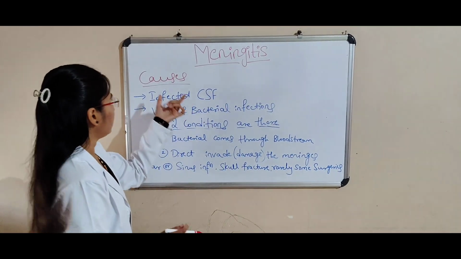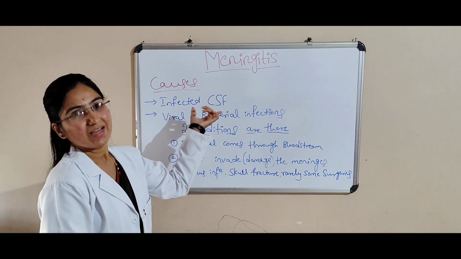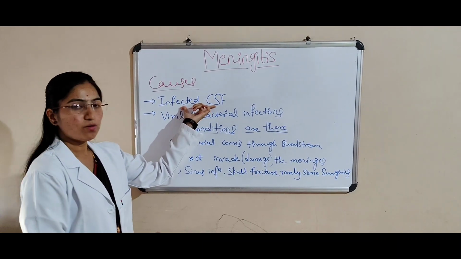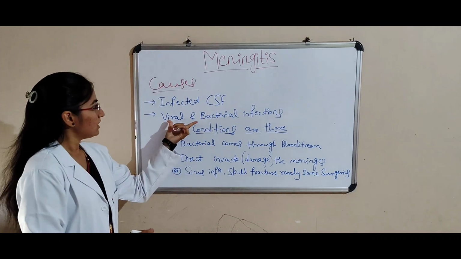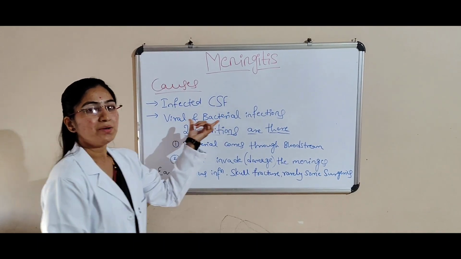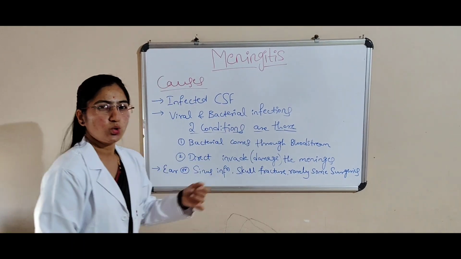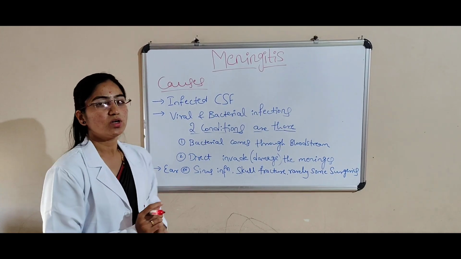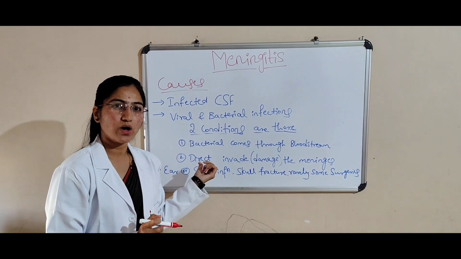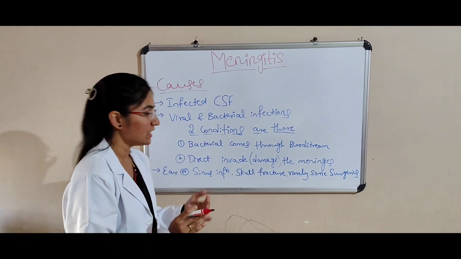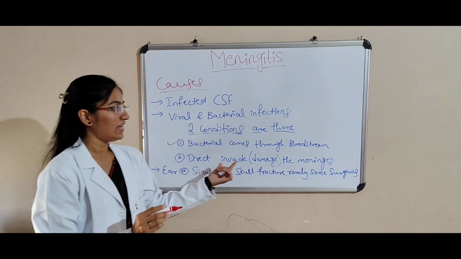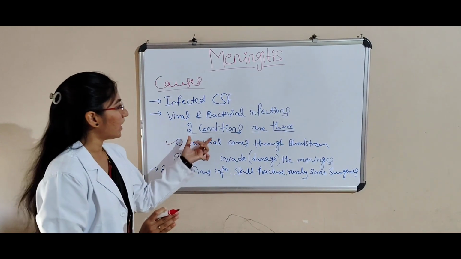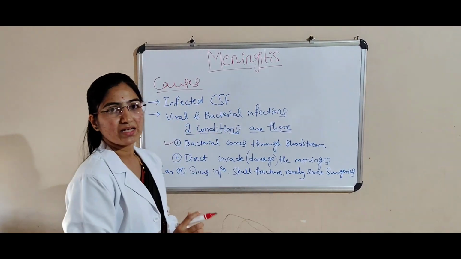Next we'll see the causes. First cause is an infected CNS. When the cerebrospinal fluid gets infected, at that time also one can get meningitis. And then the most important cause is viral and bacterial infections. Here two conditions are there. Bacteria enter through the bloodstream, reach the brain and spinal cord, and cause acute bacterial meningitis. Another one is direct invasion of the meninges, that is, directly damaging the meninges. These are the two conditions of viral and bacterial infections.